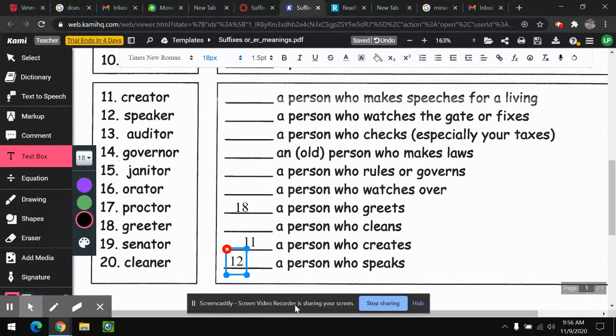A governor is a person who governs or rules, right? So it's a person who governs. They make sure that all the laws are being obeyed. Governor, 14. Think about the Jamestown governor. How about a person who cleans? A cleaner. A person who cleans is a cleaner.